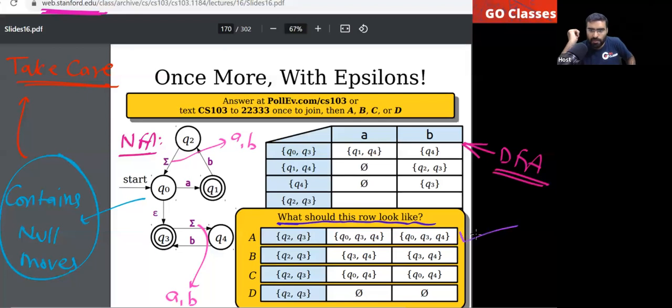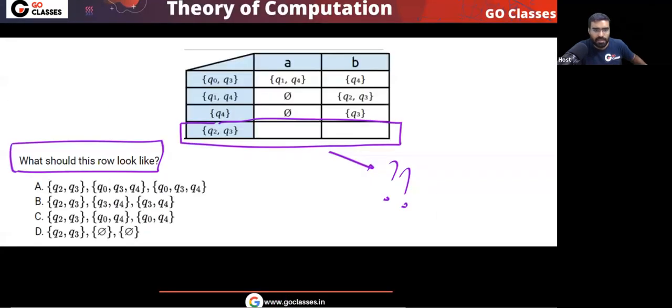So the answer will be option A. Yes or no? These options are wrong, so like this you can do. Finally, in this question, option A will be the answer. Of course, you can check. These options are eliminated, but you can check for B.